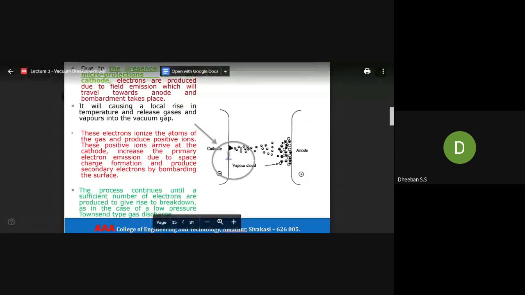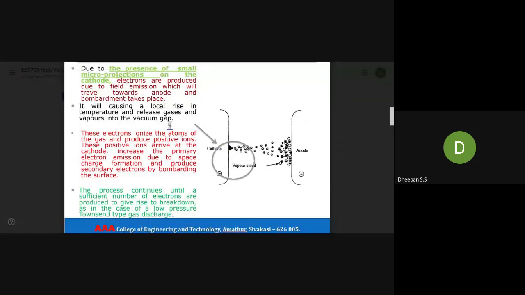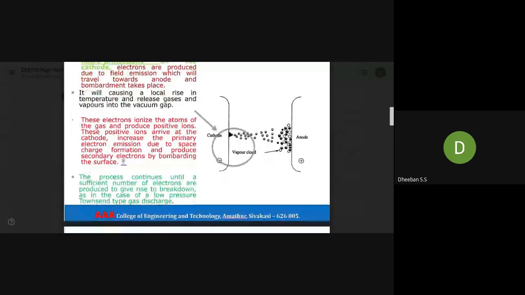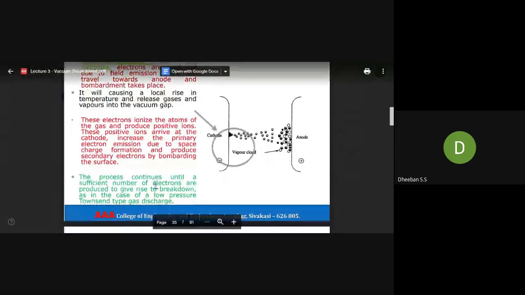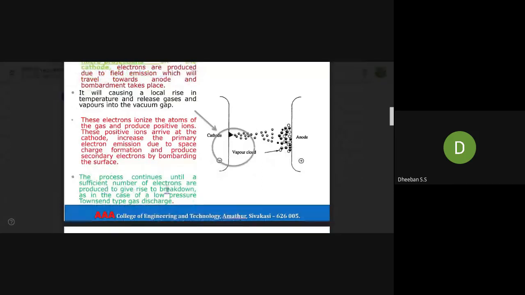Similar to secondary ionization in gaseous breakdown, here also there will be the occurrence of two breakdowns. First, these electrons get liberated and again ionize the gas, and those positive particles will again get attracted towards the cathode to develop a secondary bombardment. This process continues until a sufficient number of electrons are produced to give rise to breakdown.